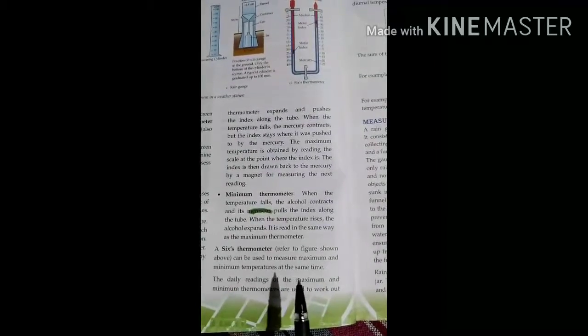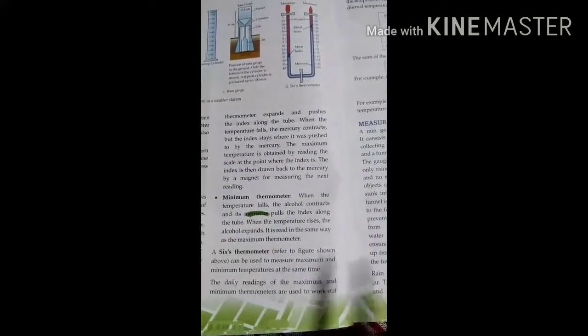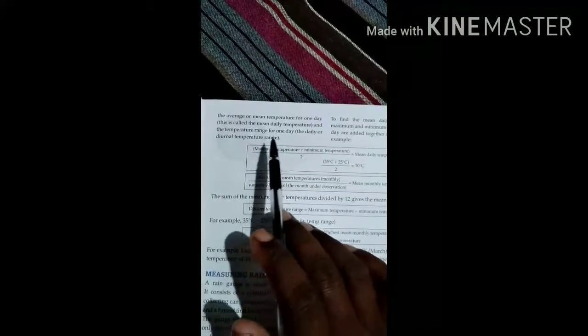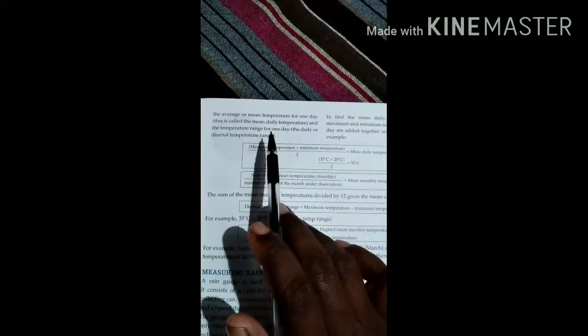The daily readings of the maximum and minimum thermometers are used to work out the average or mean temperature for one day and the temperature range for the day. Every day the temperatures are measured, by using these thermometers, for a particular day.